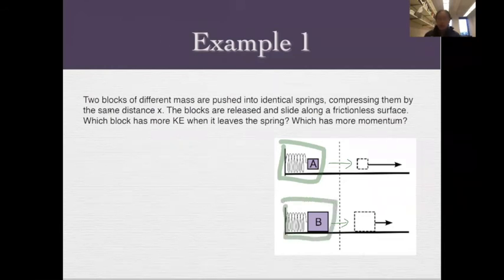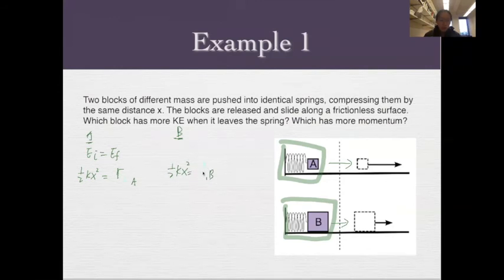So let's go from there. Since the energy is conserved, we know that for A, initial energy equals final energy. Initial is spring potential energy, final is kinetic energy. And for B, it's the same. I'm going to write it here. For B, initially we have the same spring energy, and finally it's turned into kinetic energy.